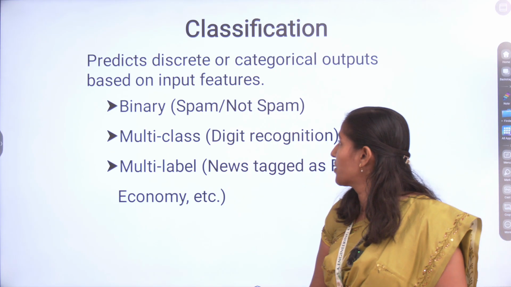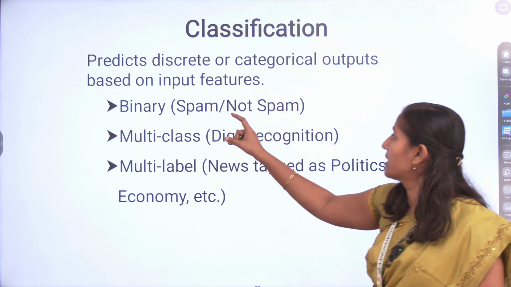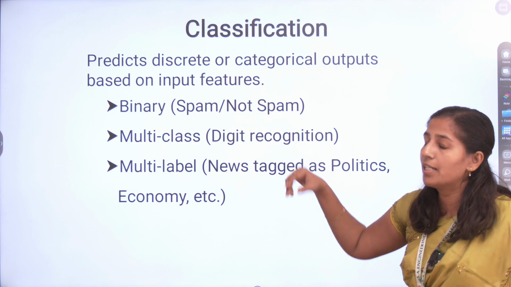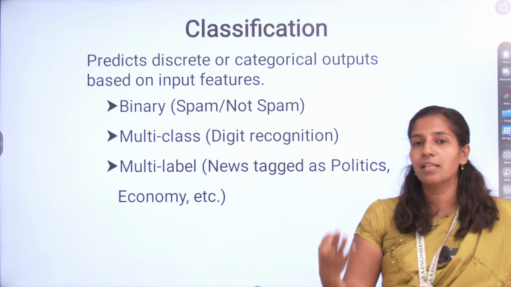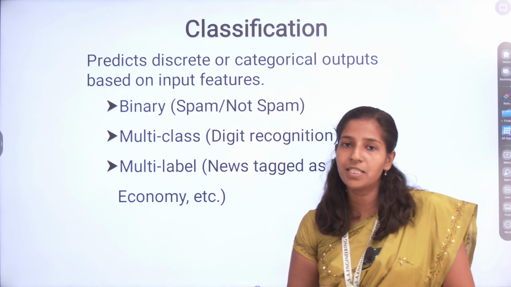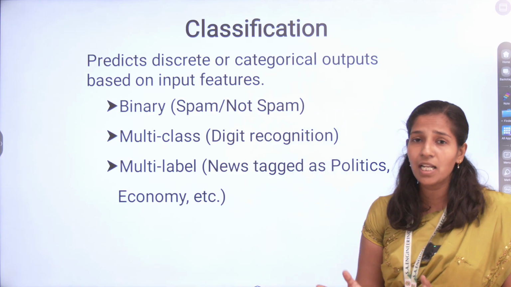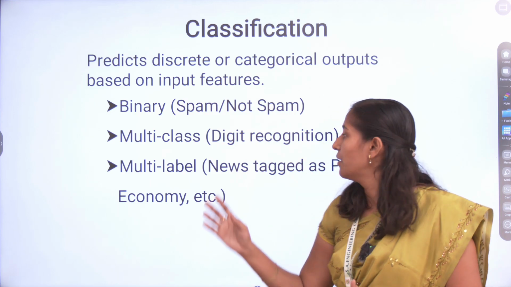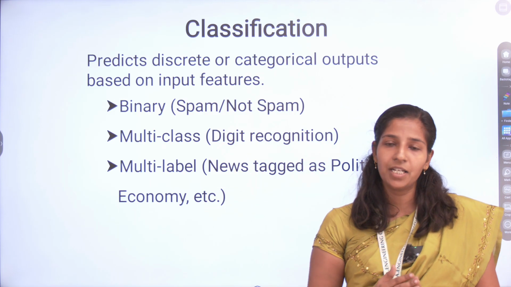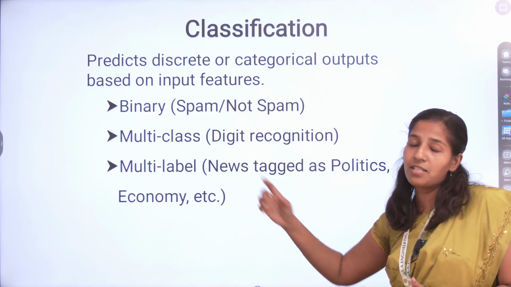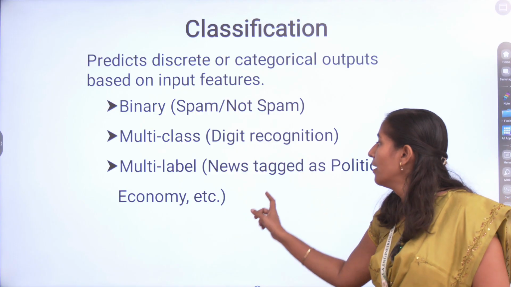Classification predicts discrete or categorical outputs. Classification has three types: binary classification, multi-class classification, and multi-label classification. Binary classification means, for example, whether an email is spam or not. Multi-class means, for example, digit recognition, among the digits 0 to 9.